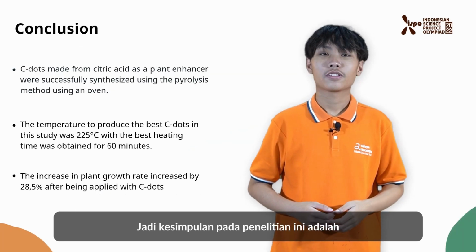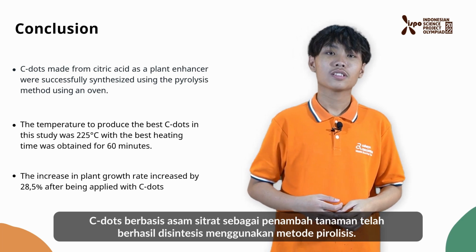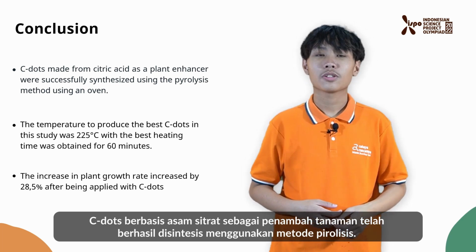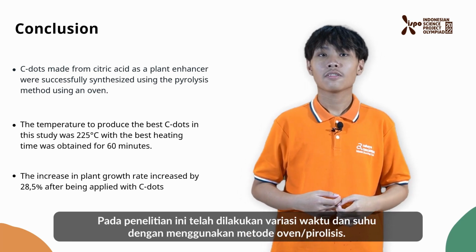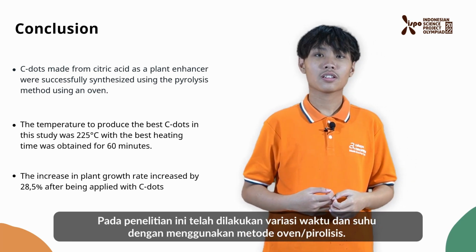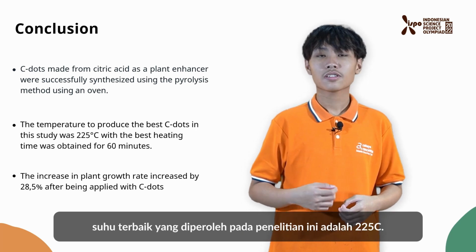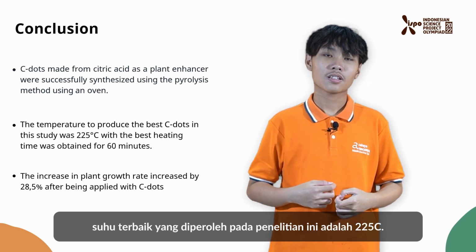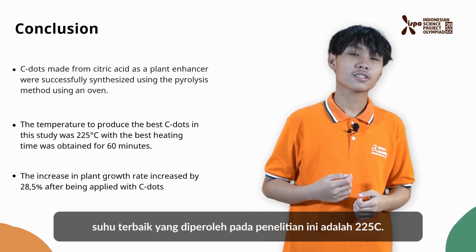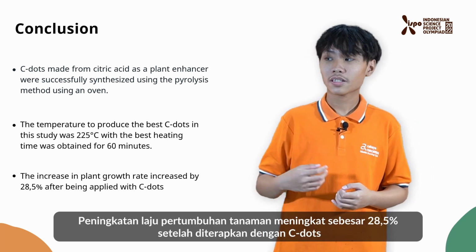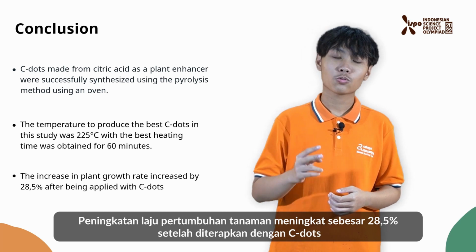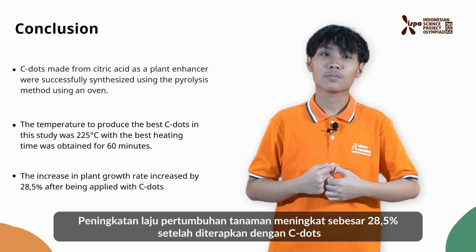So the conclusion of this research is, CDOTs based on citric acid as a plant enhancer have been successfully synthesized by using the pyrolysis method. In this study, variation of time and temperature has been carried out by using an oven. The best temperature obtained in this study is 225 degrees Celsius, and the best heating time obtained was 60 minutes. The plant growth rate increased by 28.5% after being applied with CDOTs.